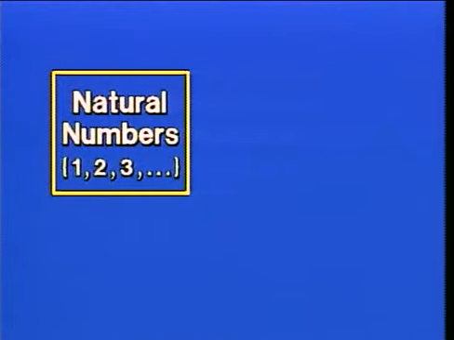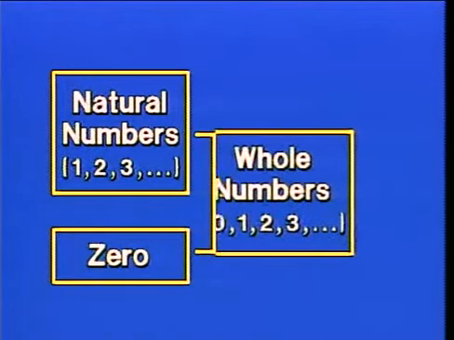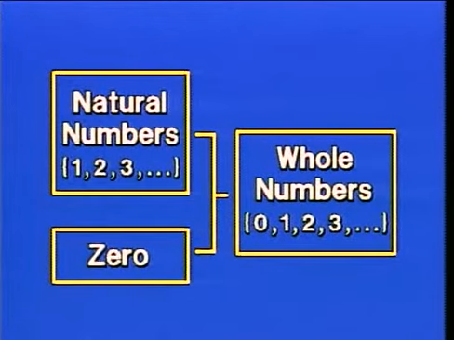Now, natural numbers are composed of numbers 1, 2, 3, and so on. The ... means and so on in the pattern that has been established. Now, natural numbers are also sometimes referred to as positive integers. Well, when 0 is attached to the set of natural numbers, we have a new set of numbers called whole numbers. The whole numbers consist of 0, 1, 2, 3, and so on.